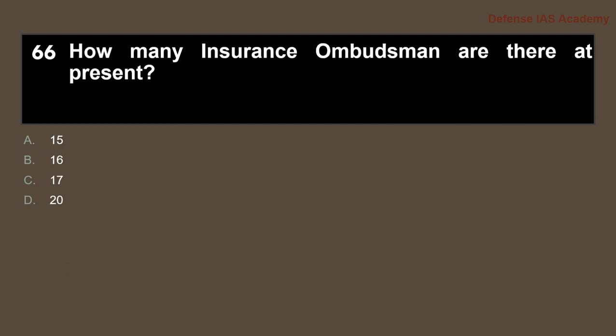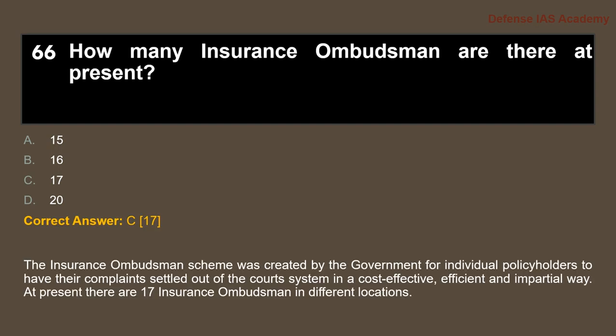66. How many insurance ombudsmen are there at present? Answer is option C, 17. The Insurance Ombudsman scheme was created by the government for individual policyholders to have their complaints settled out of the courts system in a cost-effective, efficient and impartial way. At present, there are 17 insurance ombudsmen in different locations.